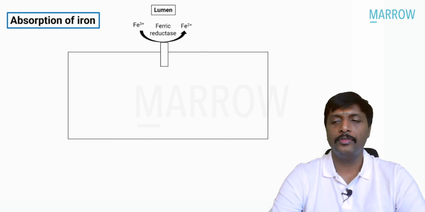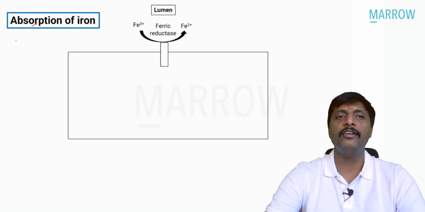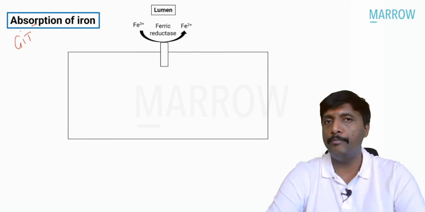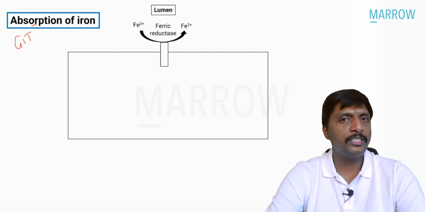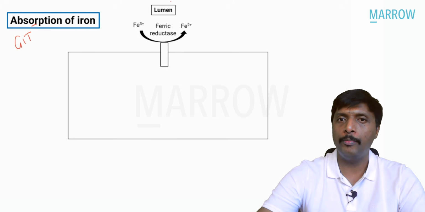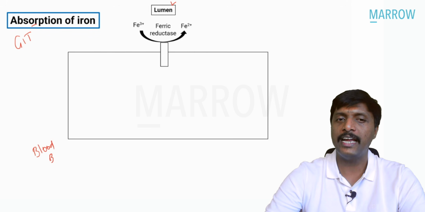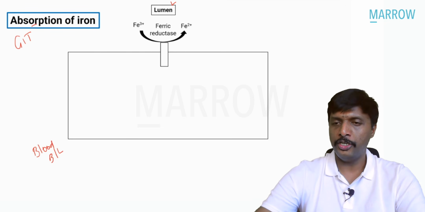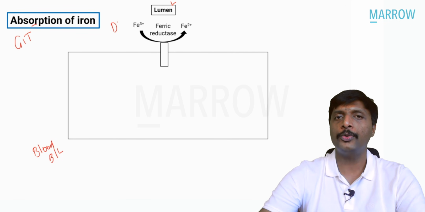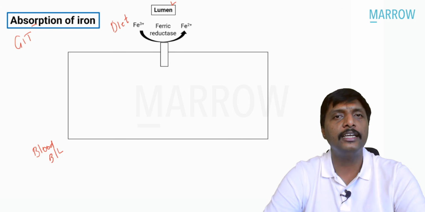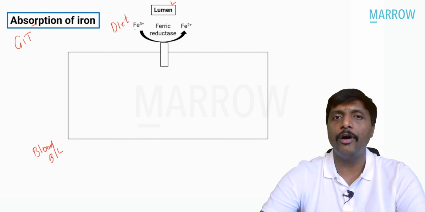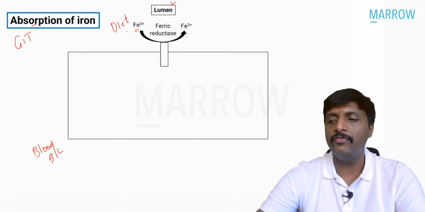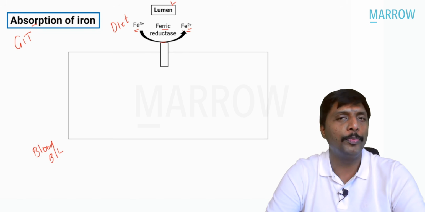Now, very important discussion. It is about the absorption of iron, where it happens in the GI tract, mucosal cell. So a mucosal cell is shown here. This is the lumen part. Following absorption, it has to go to the blood side. So this blood side is the basolateral part. Blood means B, basolateral. Now, first and foremost question, what is the dietary source of iron availability, sir? It is always the ferric form, Fe3+, which is converted by this enzyme ferric reductase to the ferrous form, Fe2+.